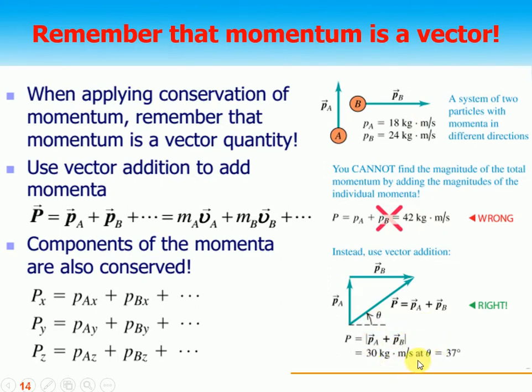Then find the angle with the x-axis. By taking the tan inverse of PA over PB, you can find the angle. This is the right way. You cannot add them like scalar quantities, because momentum is a vector quantity.